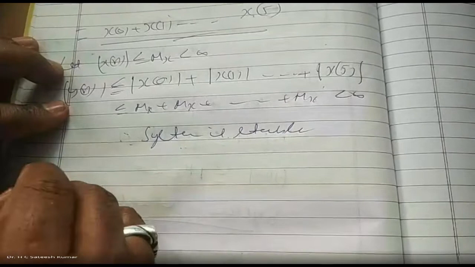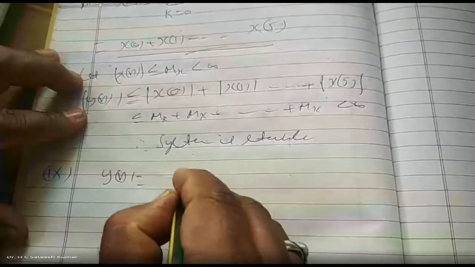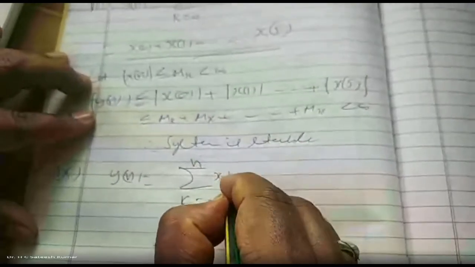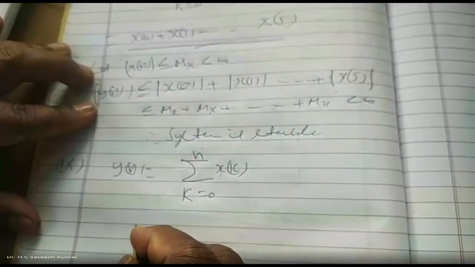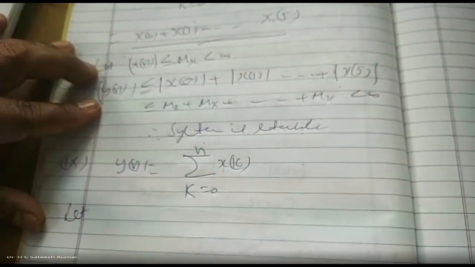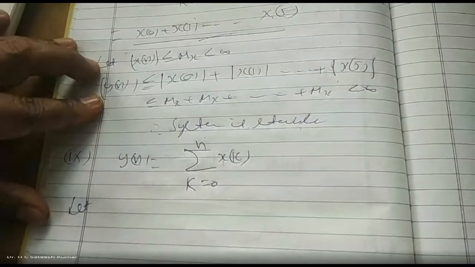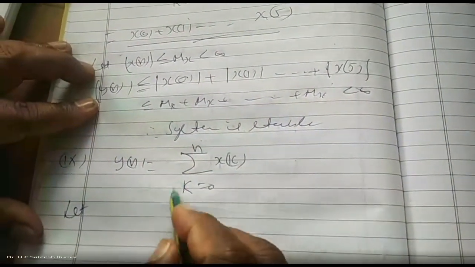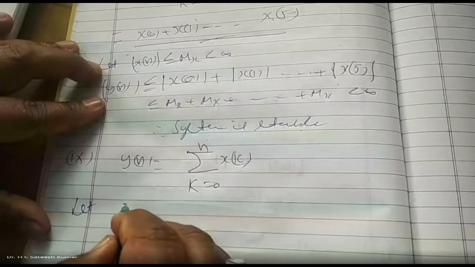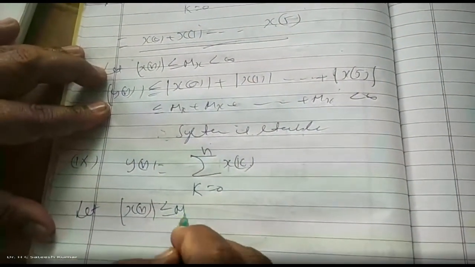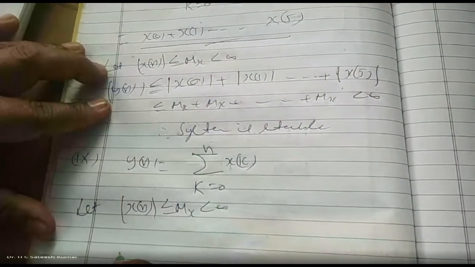Now I'll take up one problem. y of n is equal to summation k varies from 0 to n x of k. We'll have to go up to infinity. Let magnitude of x of n be less than or equal to mx, less than infinity.